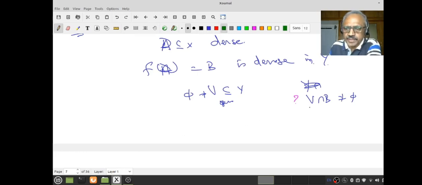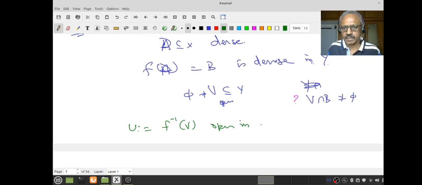Now you gave me a V open in Y, and I know D is dense in X. That means I have to get hold of an open set in X and use the fact A intersect that open set. So as I argued in the last thing, what will be my choice of u? Take f inverse of V. Since f is continuous and V is open, this is open. In where? In X. Maybe it's empty. But it cannot be empty.